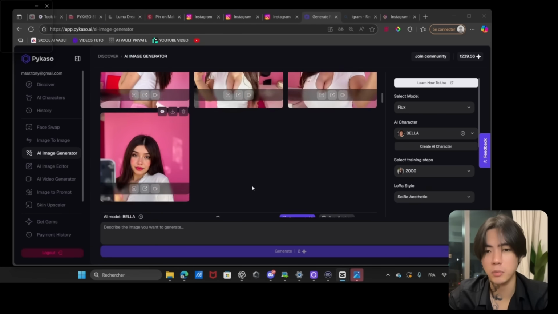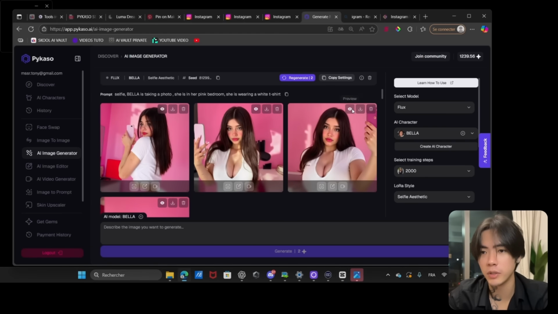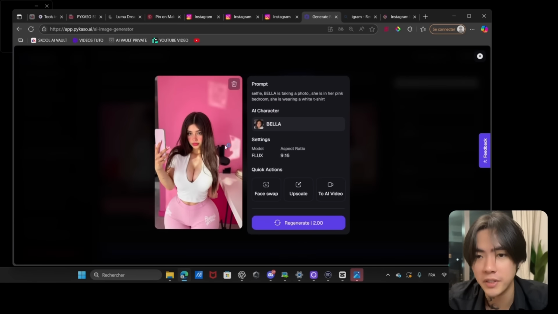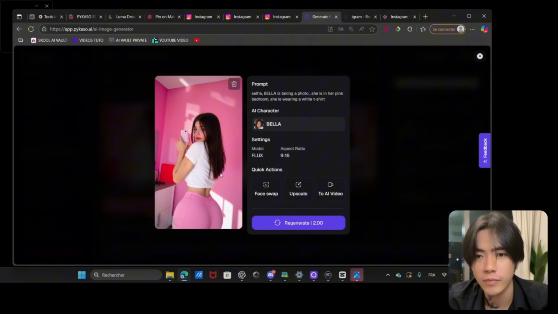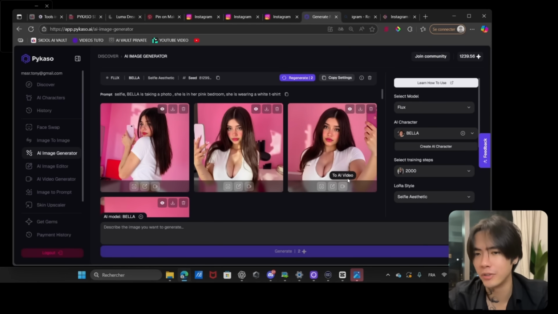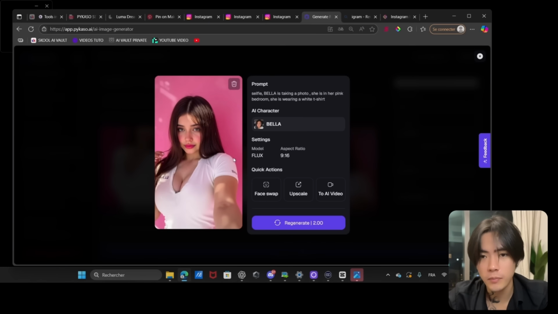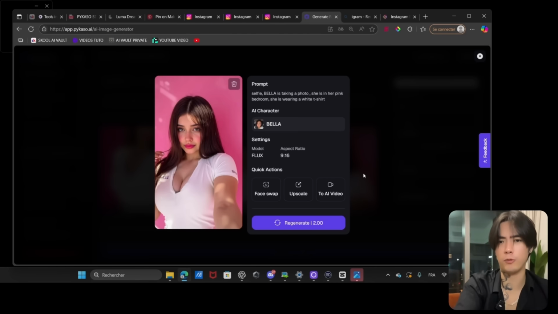Now let's check some results that we have. So we got this one. That's pretty good. We also have this one. Oh, I love it. Also have this one. And look how the pic looks very natural. It is typically the type of photo that we girls are taking, right? Or influencers. Let's have a check on this one. This one is great. So now you know how to make some photos.